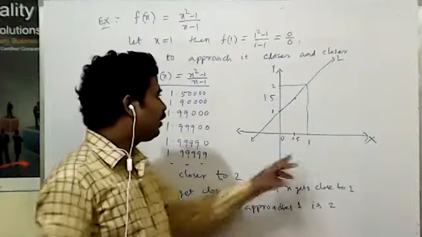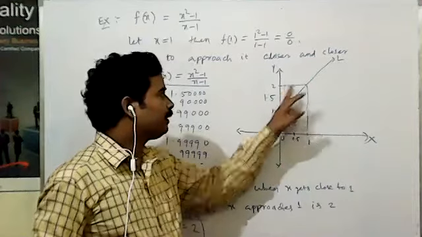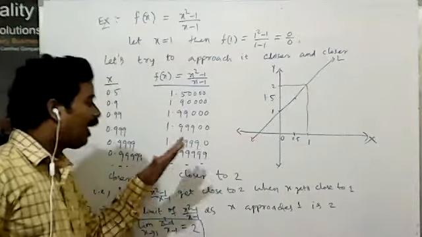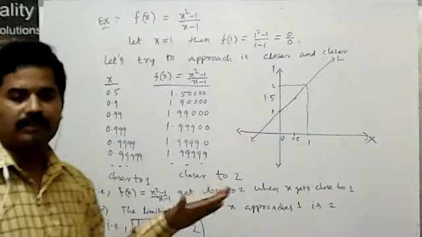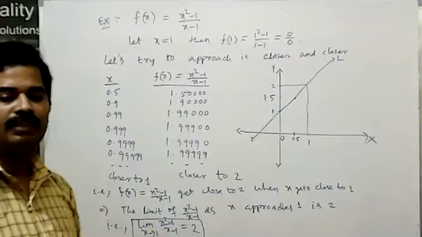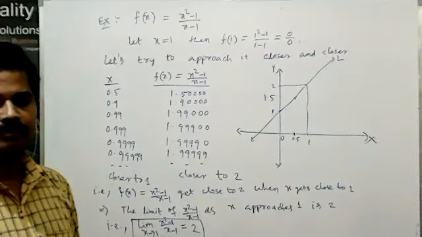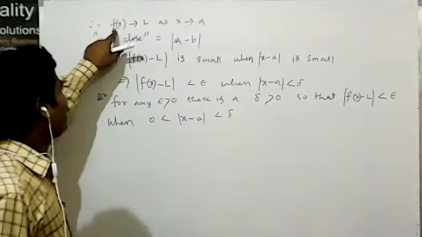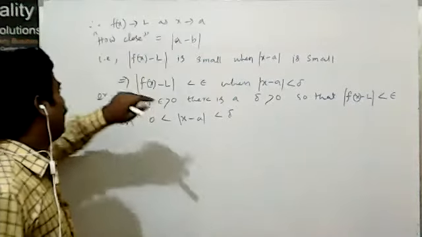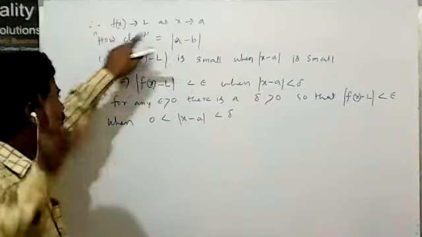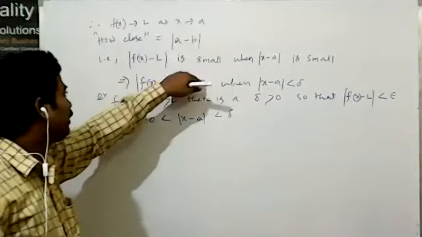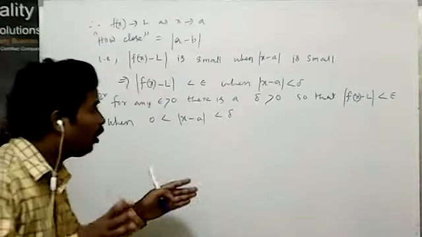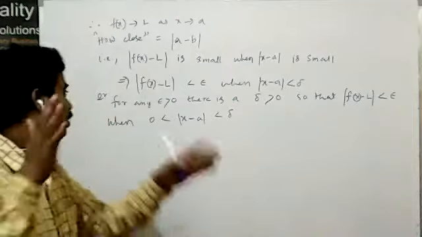When this is nearer to 1, it comes nearer to 2. This is the line. Similarly, another question is also discussed using the epsilon-delta definition. Here, f(x) tends to L as x tends to a. How close? That is the difference, the magnitude of A minus B. Here, the magnitude of f(x) minus L is very small when x minus a is small.